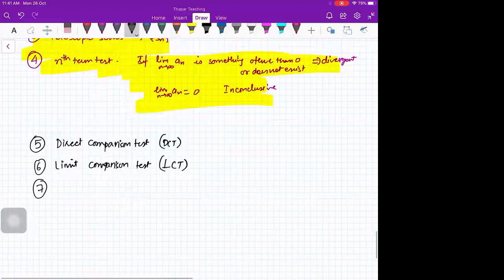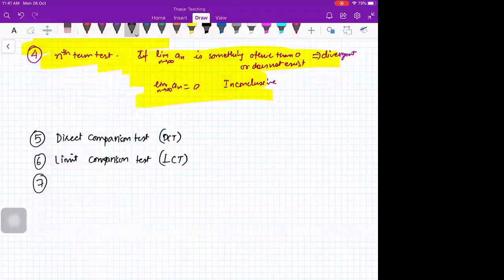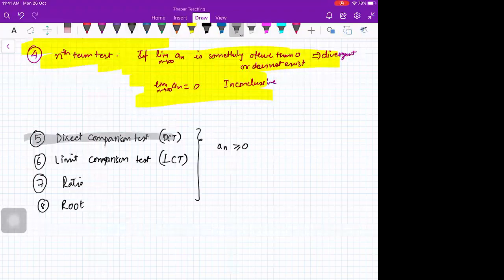Okay. So next is your direct comparison, limit comparison, and then after that we had ratio and root tests. All these tests require the condition that an should be positive. Before that we also had the integral test, right? I forgot that. Let me write down that first. So you have the integral test as fourth, then fifth, sixth, seventh, eighth, ninth.